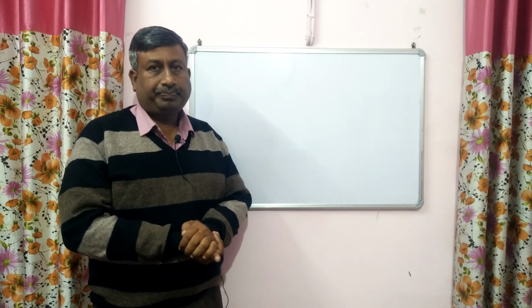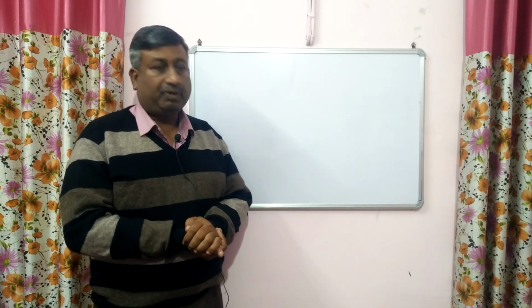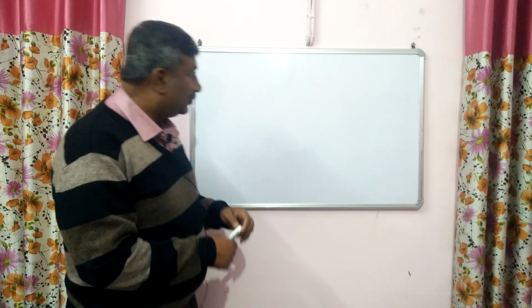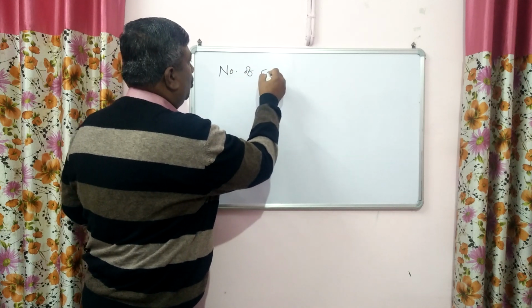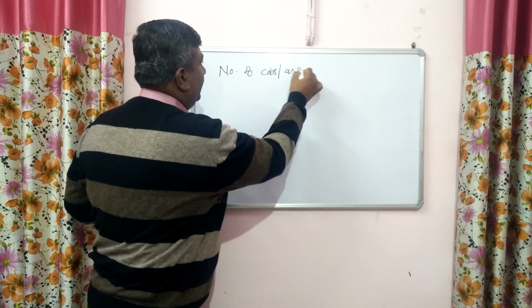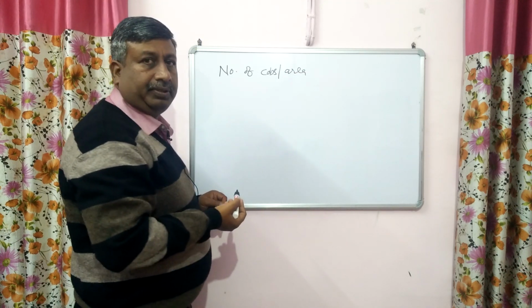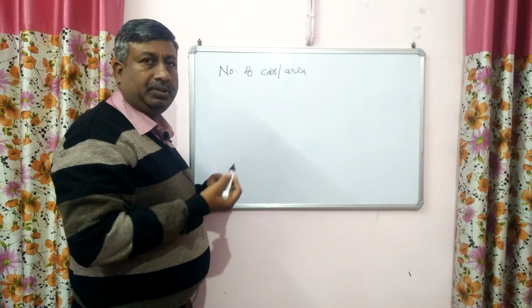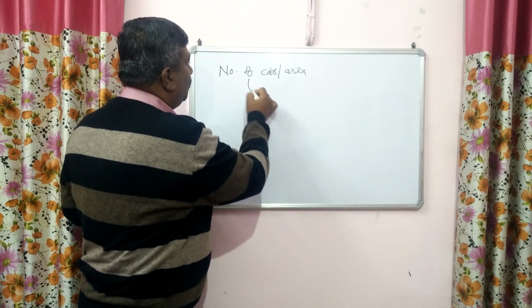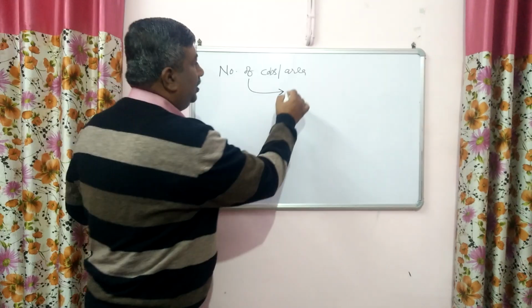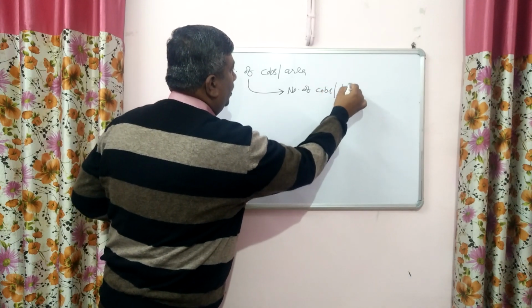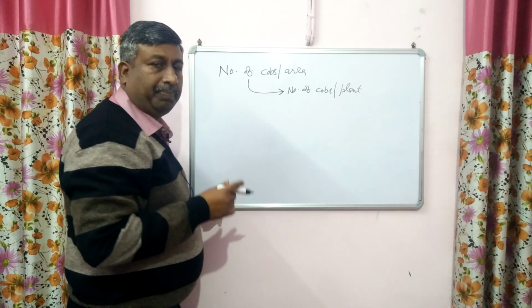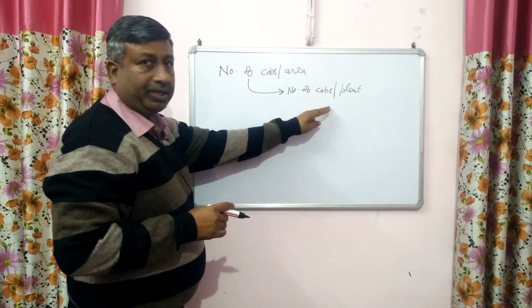In case of maize, the yield contributing characters which are responsible for grain yield formation are number of cobs per unit area. How many cobs are present in a 1 square meter area or hectare? If the number of cobs is more, definitely more yield, and this number of cobs per unit area depends on number of cobs per plant. How many cobs are present in one plant? This is a very important feature.